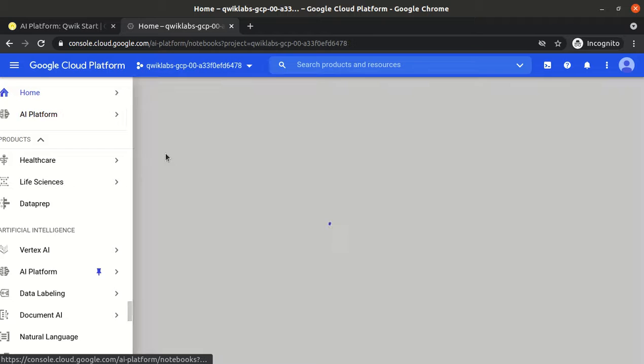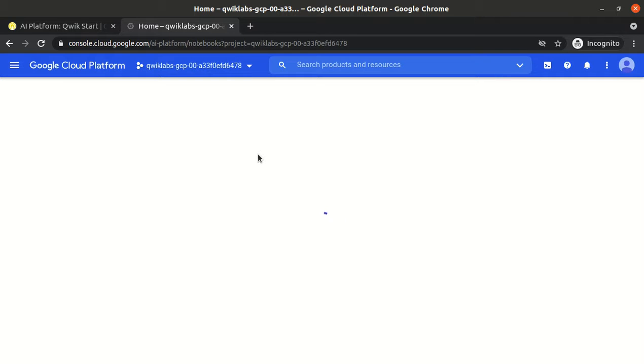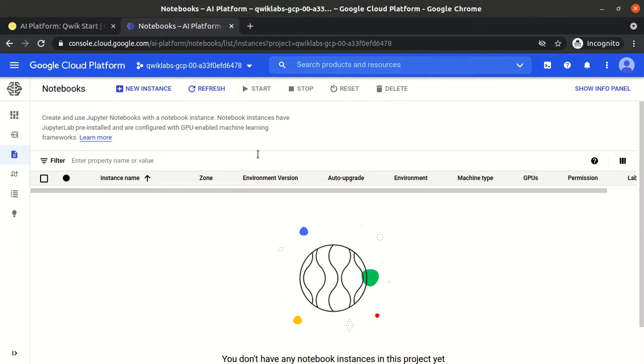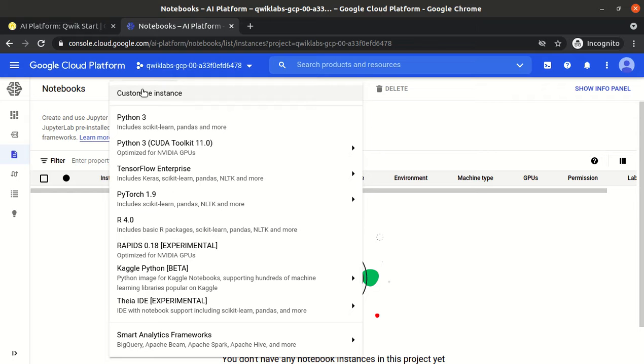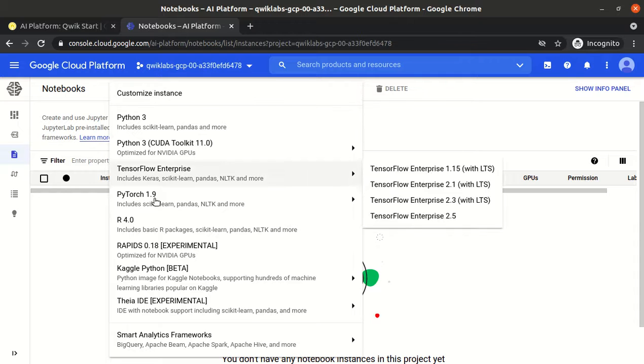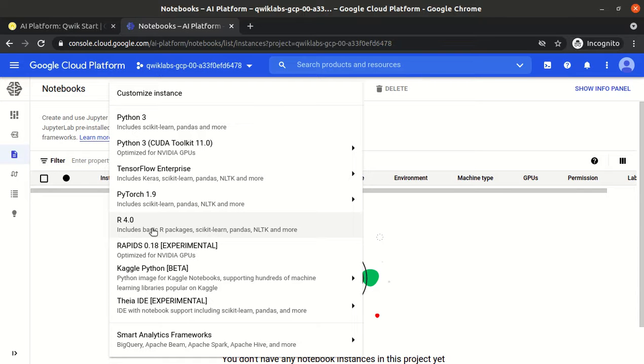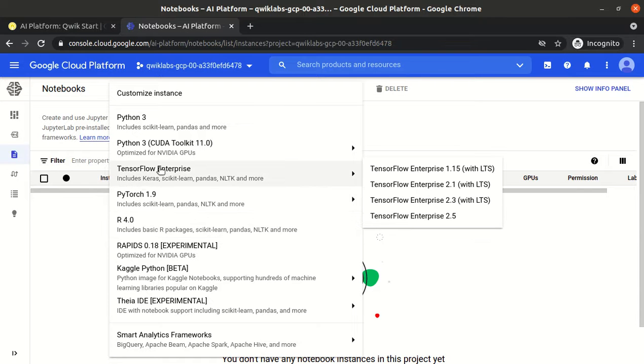Just click on Notebooks, and it says that we can create a Jupyter notebook, the same as we create on our local machine. So we can create a new instance. When you create the new instance, you choose what type it is, whether an R notebook, PyTorch, or TensorFlow.